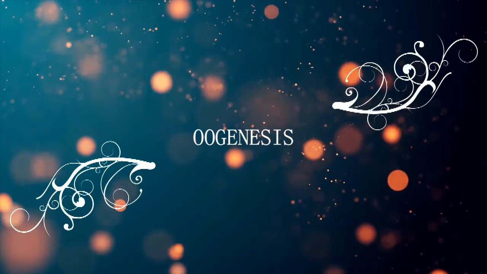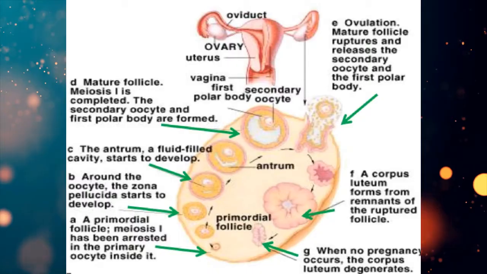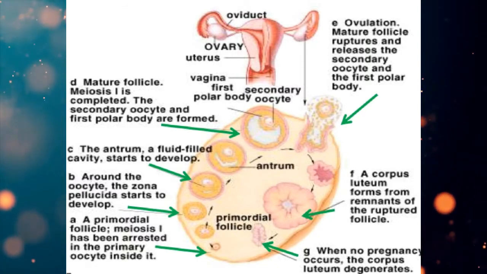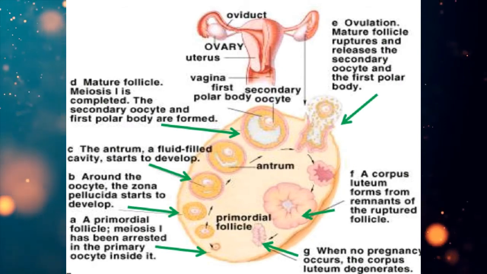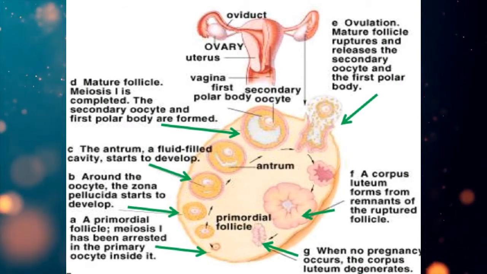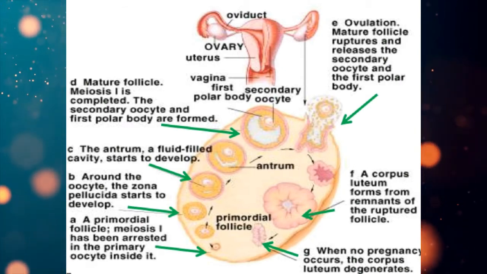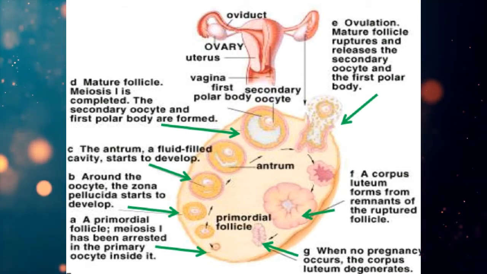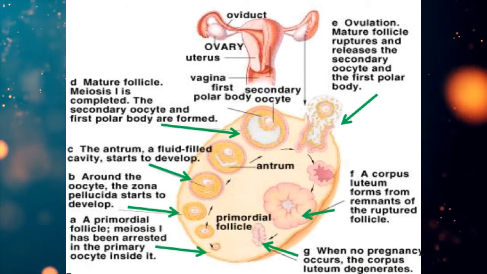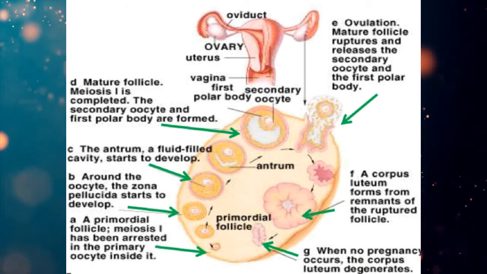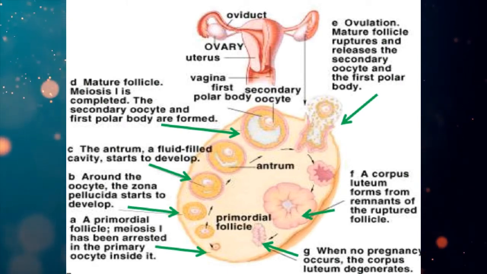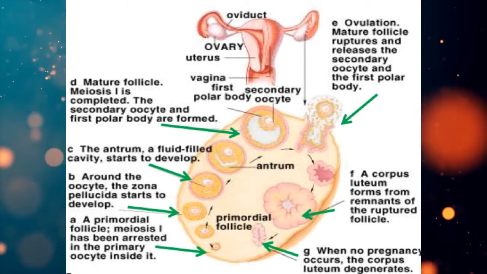So as we were discussing, the period of oogenesis is different in different animals. In human females, the undifferentiated ovary at 1 month of fetal development contains about 1700 primary germ cells. It means the process of oogenesis starts when the human female is in the fetal stage. When the fetus is in her mother's womb, that time the oogenesis process starts.